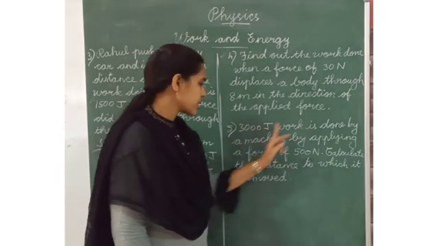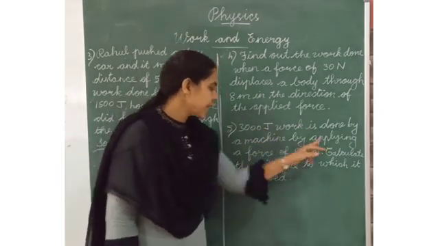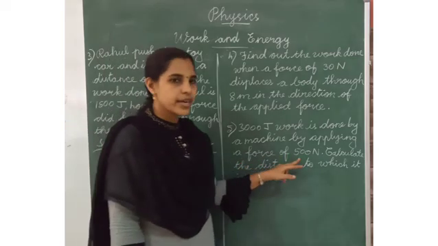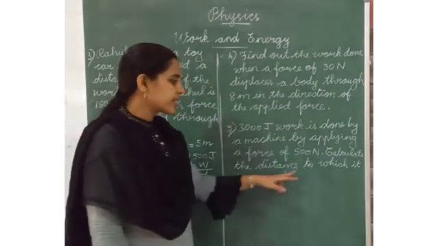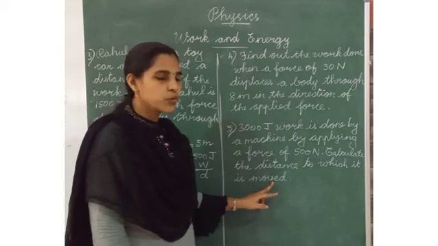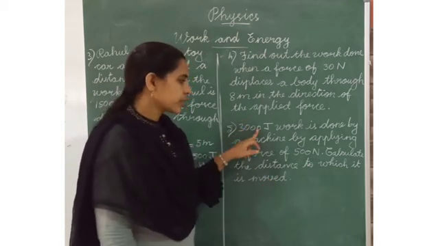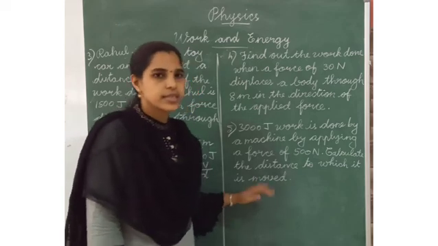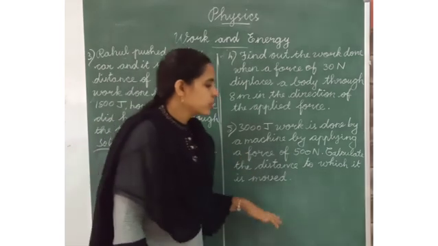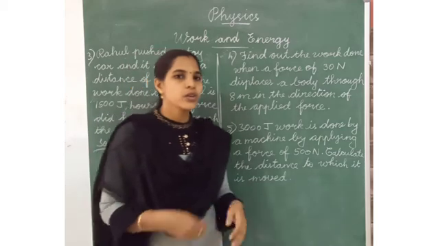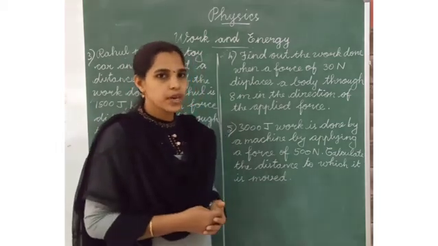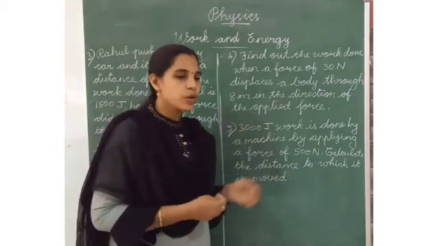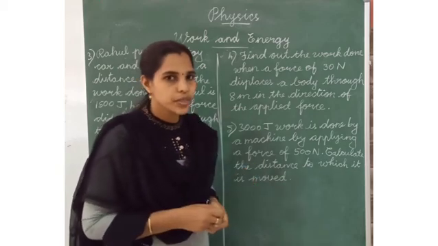Next question. 3000 joule work is done by a machine by applying a force of 500 Newton. Calculate the distance to which it is moved. Work done is given and force is given. We have to find the distance. This is easy. Okay. You should do this homework and practice well using the formulas. After doing this homework problem, take a photo and send it to me on WhatsApp.